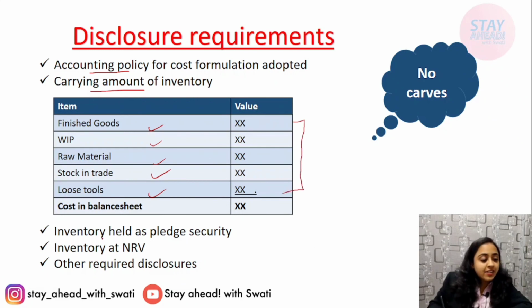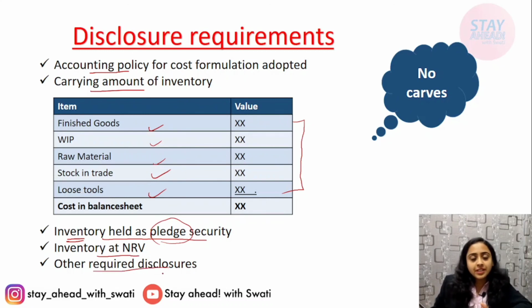In case inventory is held as pledge security, you have to disclose this. This means that if any time inventory is put as a collateral, then it will be a pledge security and it has to be disclosed. For movable property, the term pledge is used for collateral, whereas for immovable property, the term mortgage is used as collateral. Inventory is movable, therefore it is pledged security. When it is put as collateral, it is termed as pledged. Inventory at NRV and other required disclosures, if any, you have to disclose while using this standard if applied.